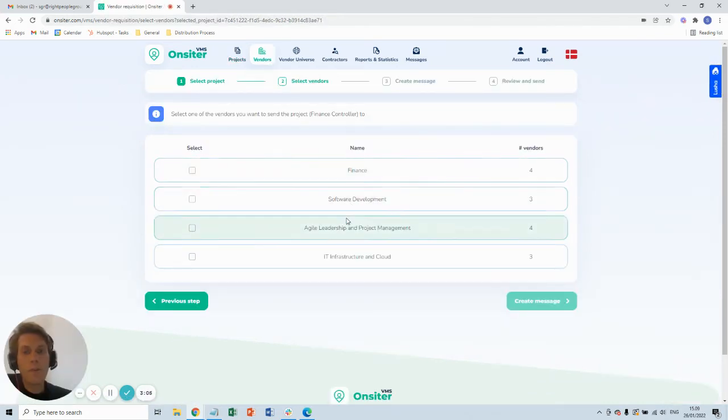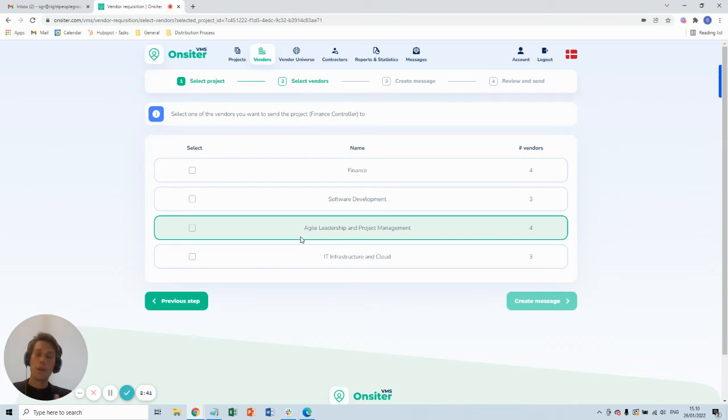So here we had set up 4 groups, different kinds of groups. We have a finance group here. And what we suggest is that we, together with you, define what types of requests we have and what preferred vendors we want to send them to. Because then we ensure that the right vendors are always asked for the right requests.